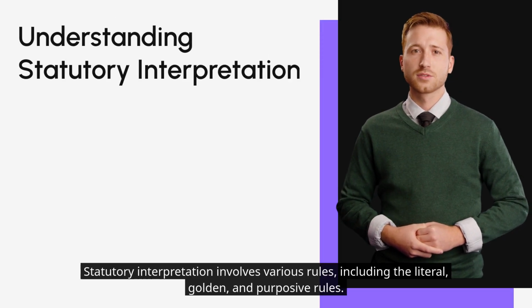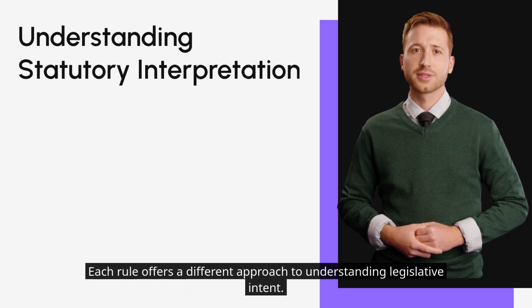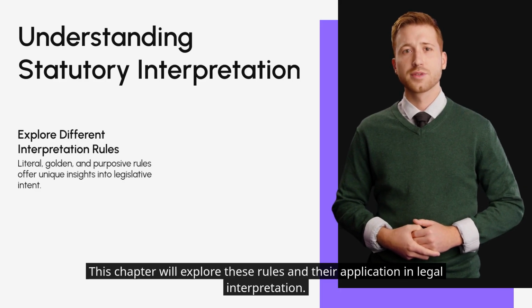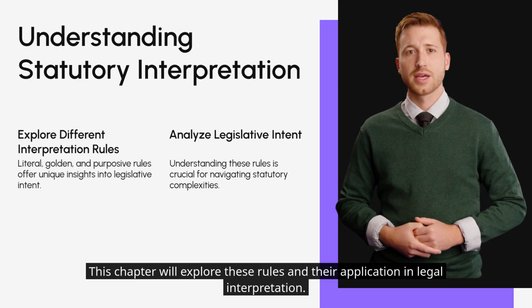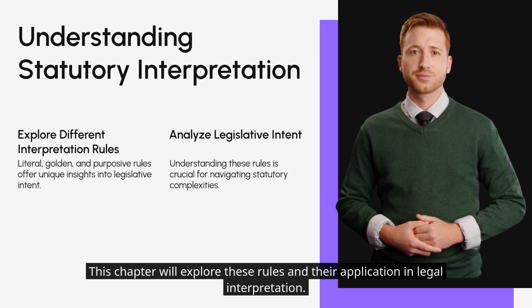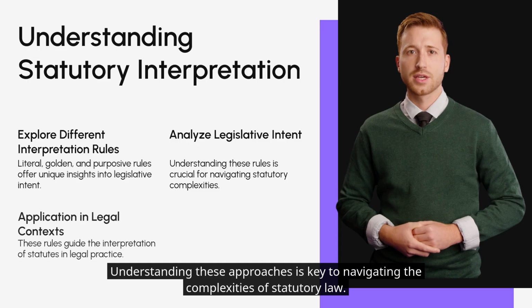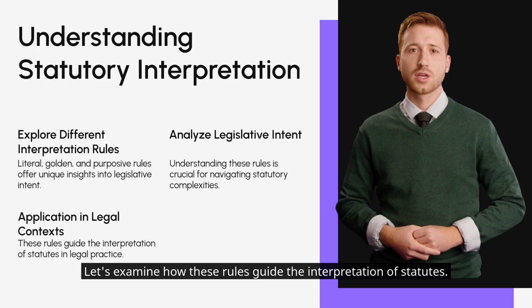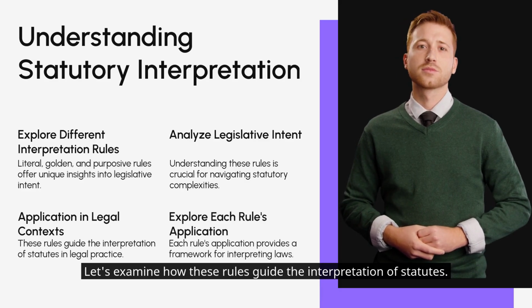Statutory interpretation involves various rules, including the literal, golden, and purposive rules. Each rule offers a different approach to understanding legislative intent. This chapter will explore these rules and their application in legal interpretation. Understanding these approaches is key to navigating the complexities of statutory law. Let's examine how these rules guide the interpretation of statutes.